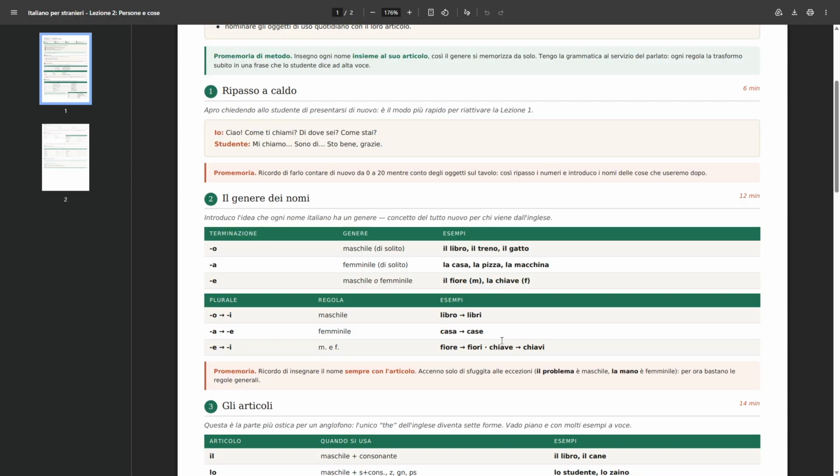Even the article has gender. So the English "the" is not the same for masculine and feminine, and it also changes depending on the number as well. So if it's singular or plural, it changes. We don't just add an s like in English. We do something different that we are going to see through these lessons, but let's get straight into it.